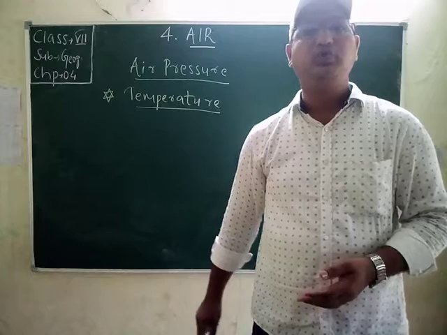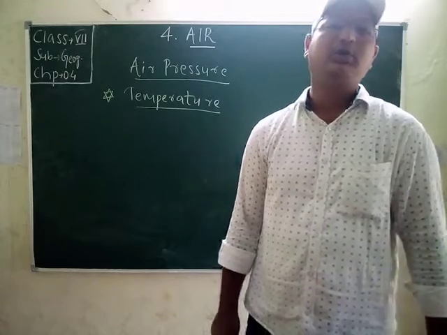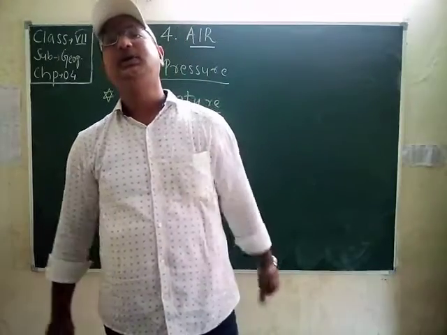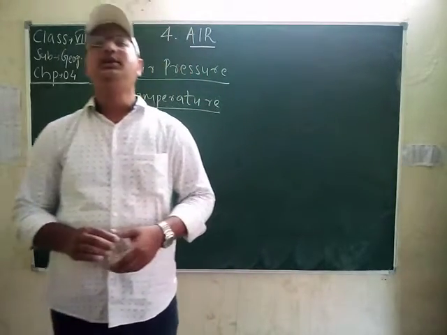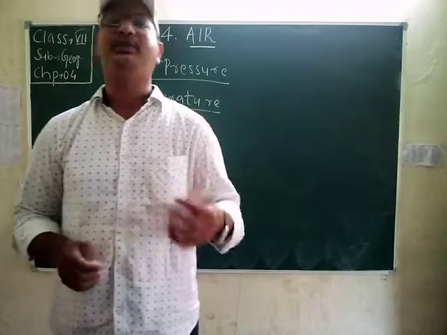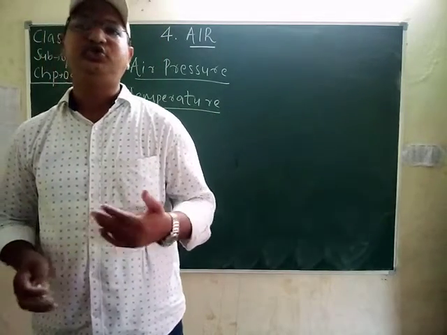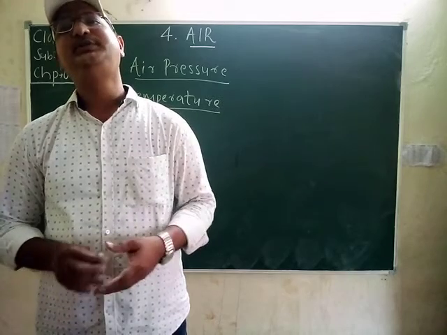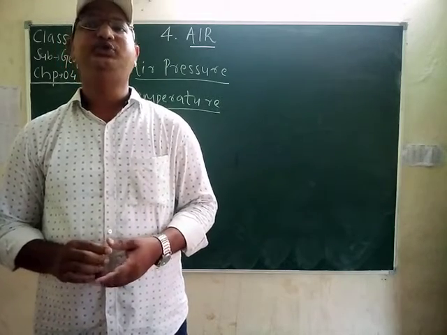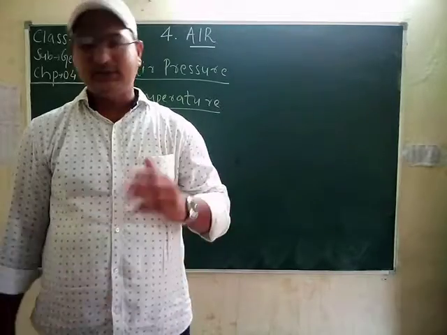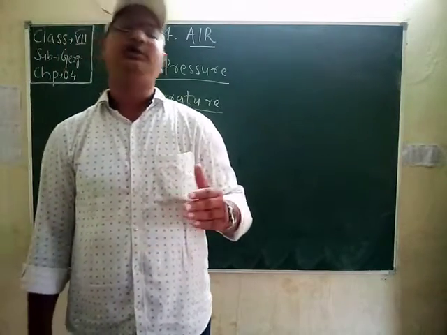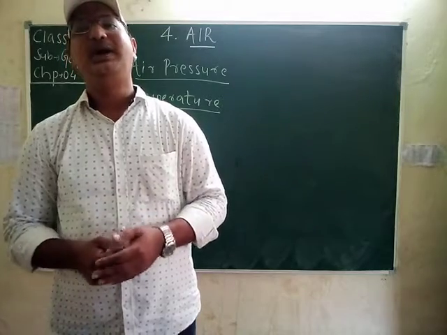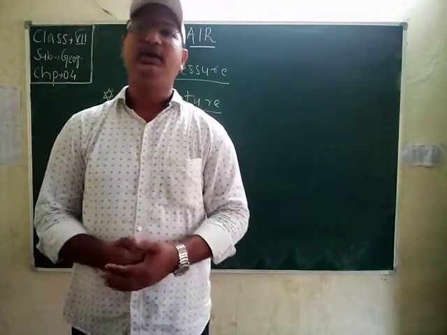When the air gets cooled, it contracts. On contraction, its density increases and it becomes heavy and settles down. So, the heavy air sinks and creates a high pressure area. High pressure is associated with clear and sunny skies. Air always flows from high pressure areas to low pressure areas. Students, this is the most important part in this subtopic: air always flows from high pressure areas to low pressure areas.